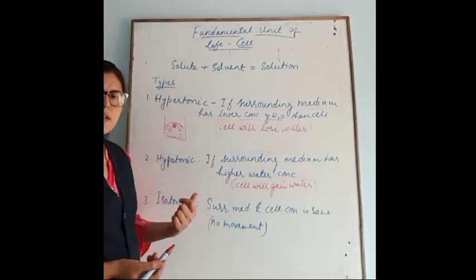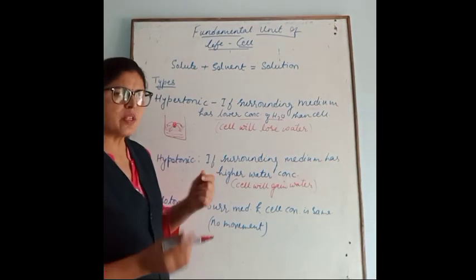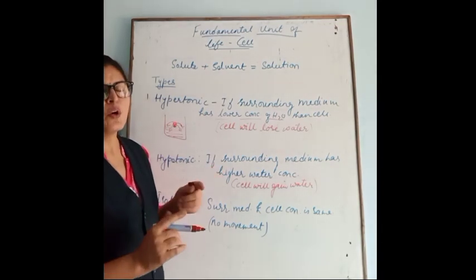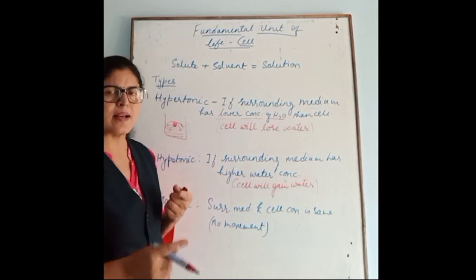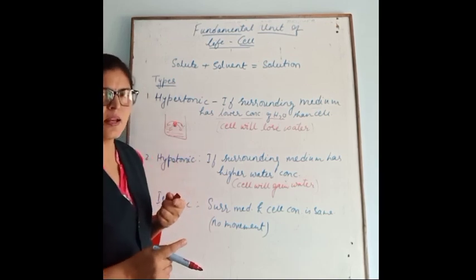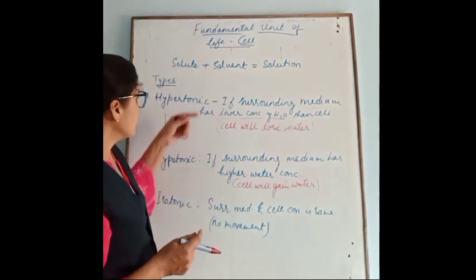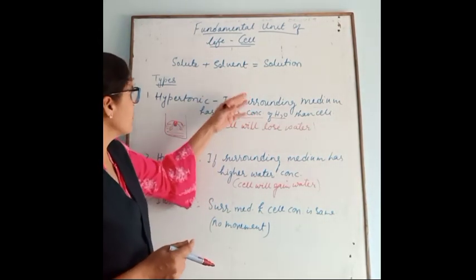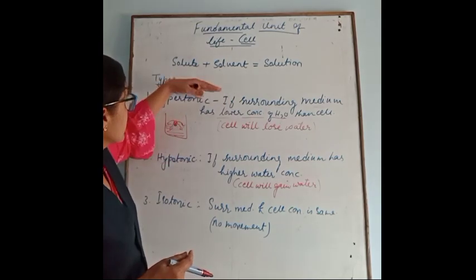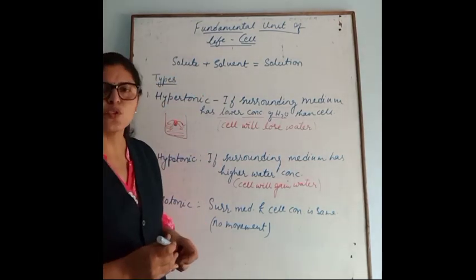An isotonic solution is a type of solution in which there is no net movement. The concentration of water is the same inside the cell as well as outside the cell. So there are three types of solution we are studying: hypertonic, hypotonic, and isotonic.